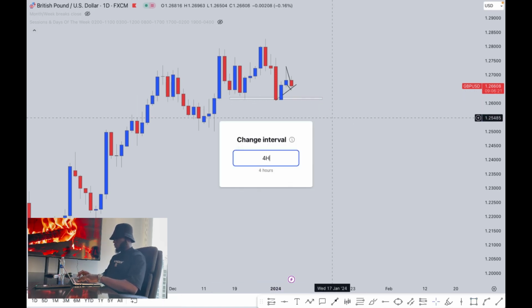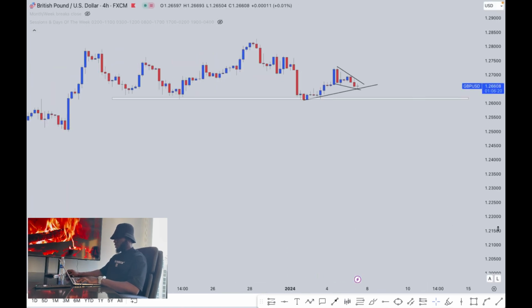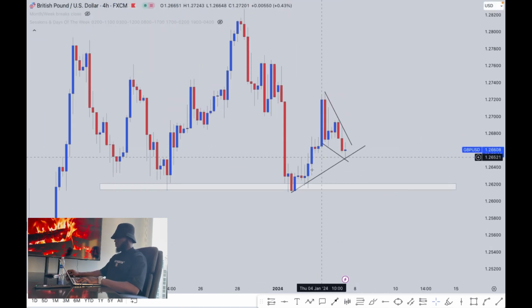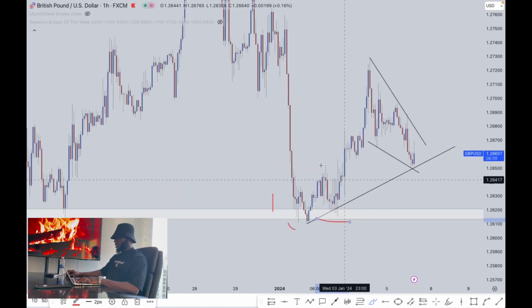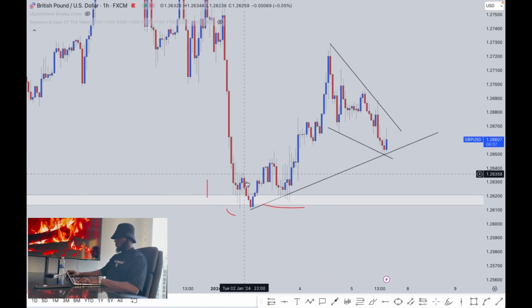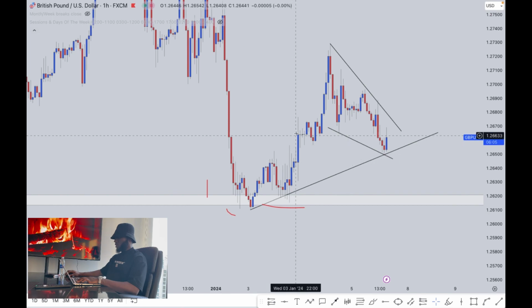So we'll go down on the 4H. On the 4H, what do we have? Price gave us a head and shoulder pattern at this level. If I go down, you're gonna see this. In the 1H time frame, you will see clearly right here: this was the left shoulder, head, right shoulder. Price broke above and then pushed impulsively, corrected and pushed again.